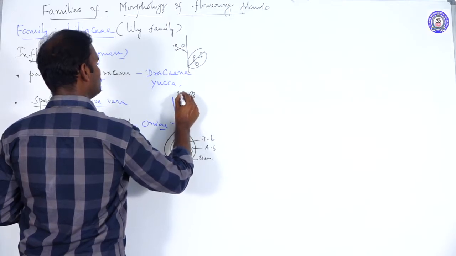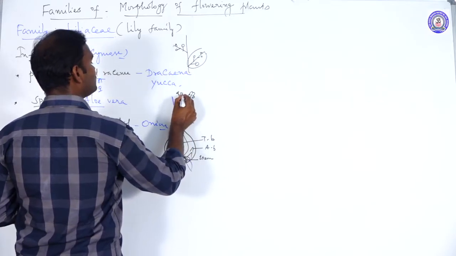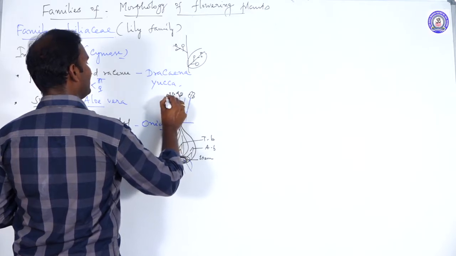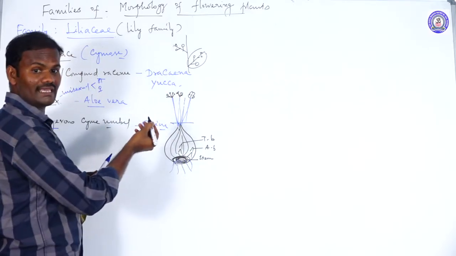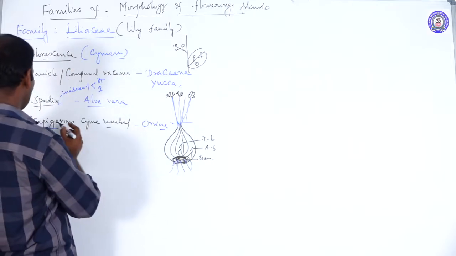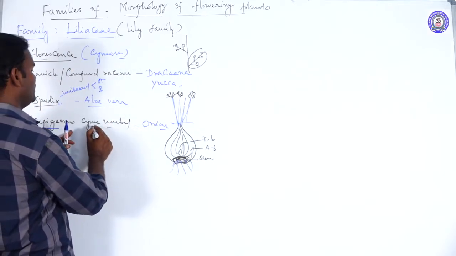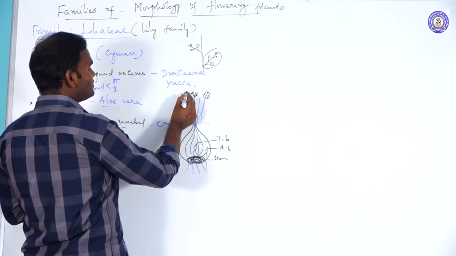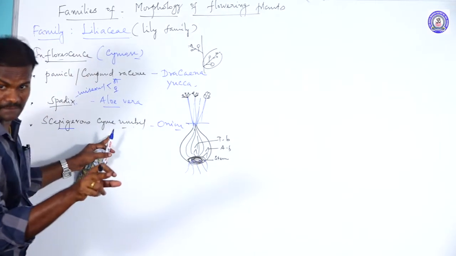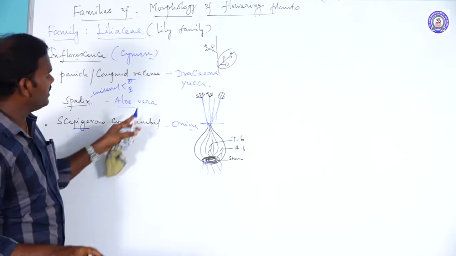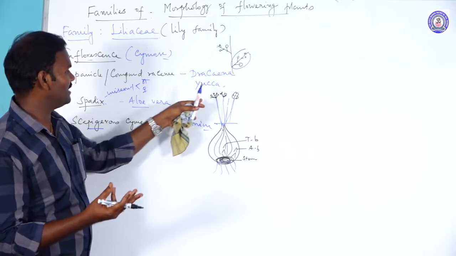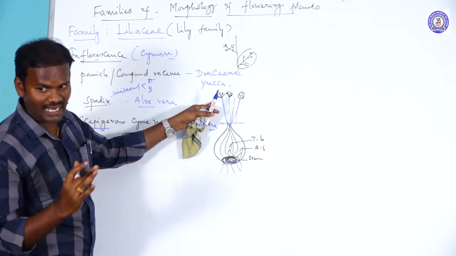The inflorescence is actually a cluster of flowers developed as an umbel, looking like an umbrella-like structure. So these are called scapigerous cyme umbel. What is called cyme? The lateral branches are developing as a scorpioid cyme. Remember, in scapigerous inflorescence, the cluster of flowers is developed as an umbel, like an umbrella-like structure.